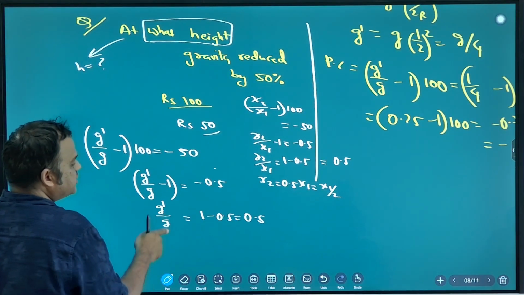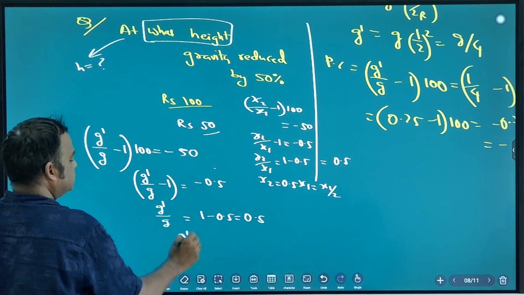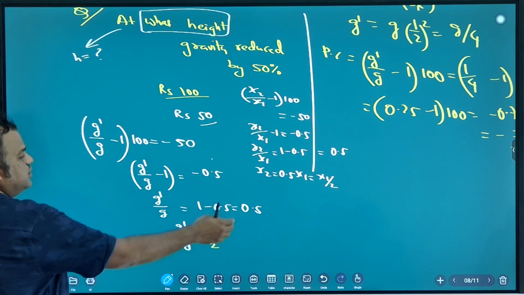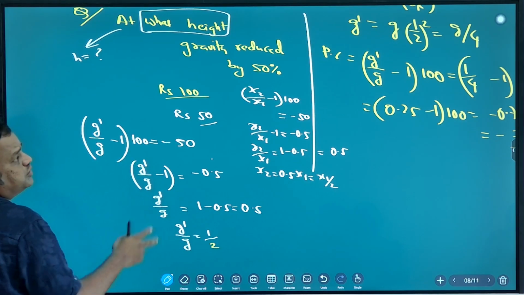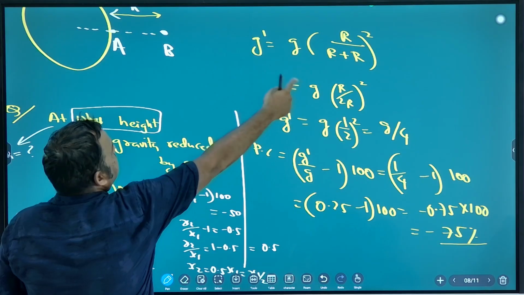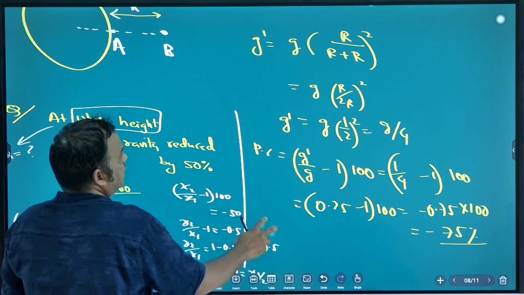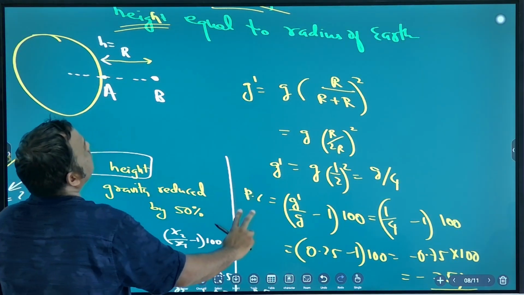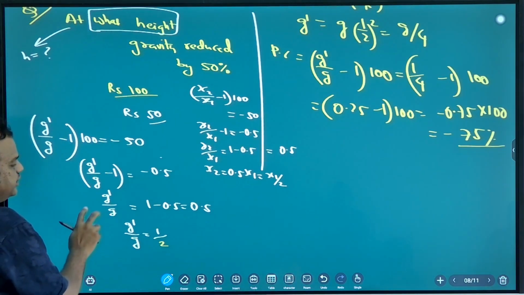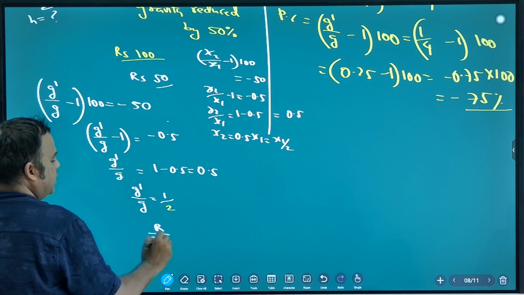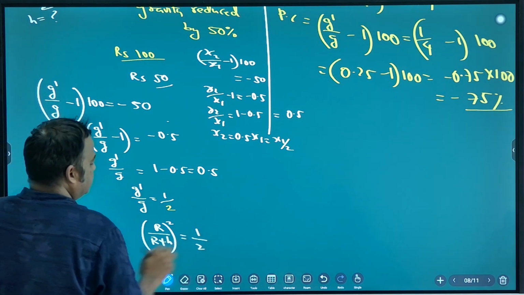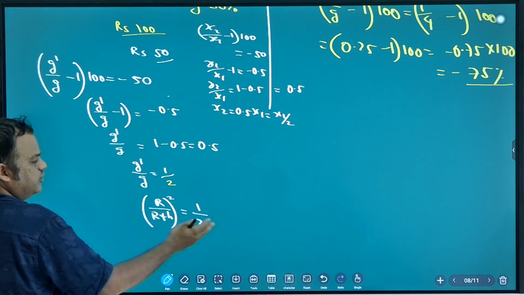G dash by G is 0.5. 0.5 means 1 by 2. And what is G dash by G? It is (R by R plus H) whole square. You have written this many times. So note down: G dash by G is (R by R plus H) whole square. This is clear, everyone? It is equal to 1 by 2. Now take the square root.